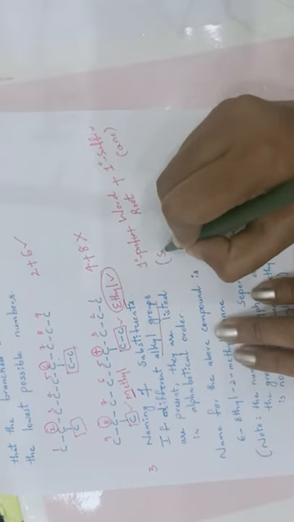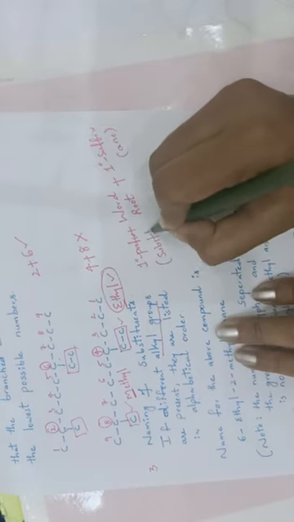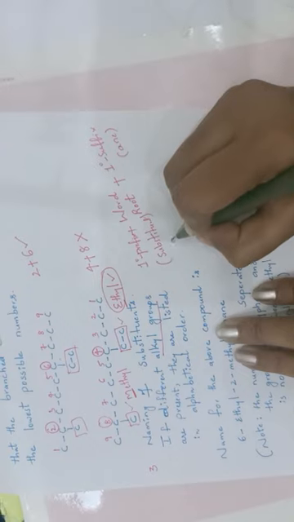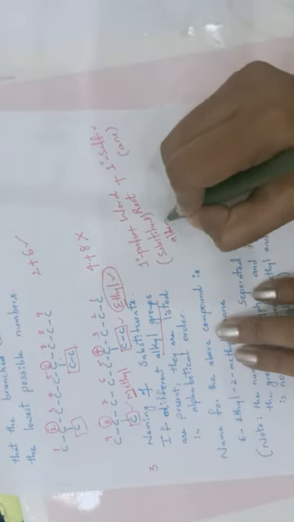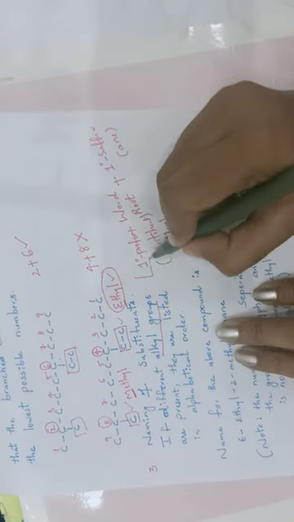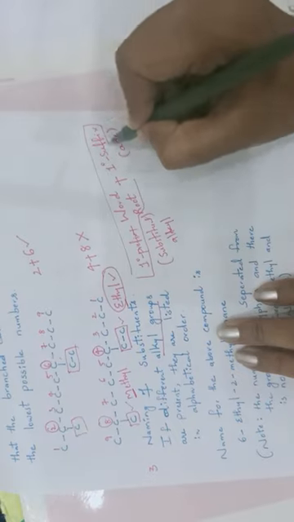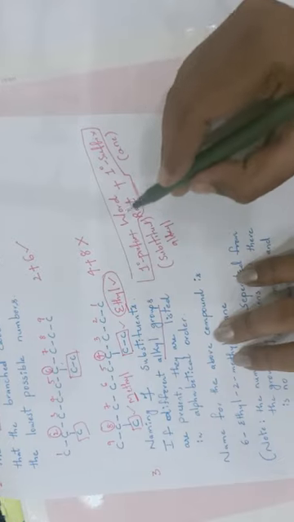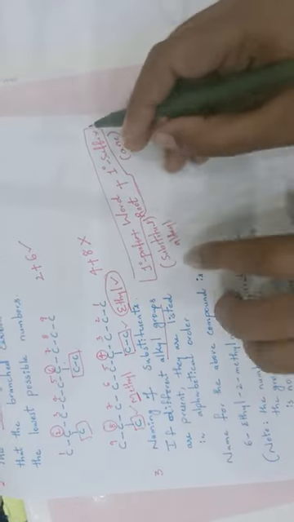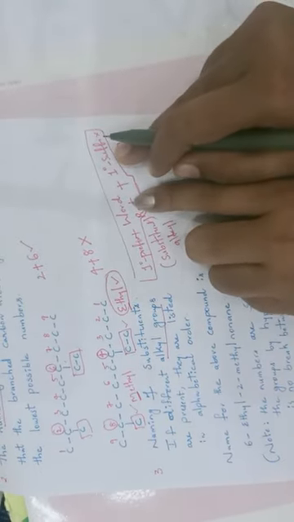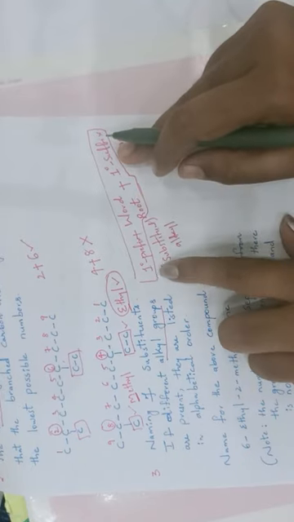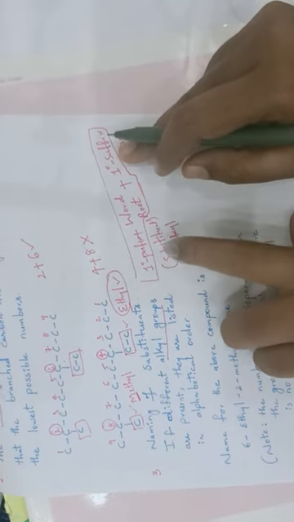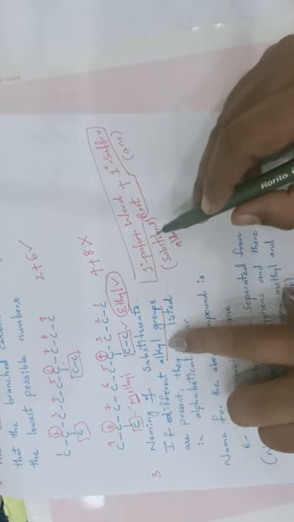Because alkyl substituents are present. So these three words are a must while giving a name for a branched chain compound: word root, primary suffix, primary prefix. The first two are common even in the case of a straight chain. Here one more word is added, the primary prefix, to indicate the substituent. What substituents are present here?